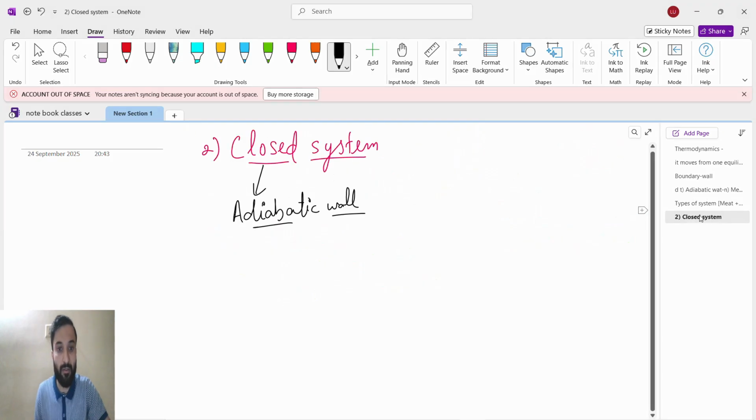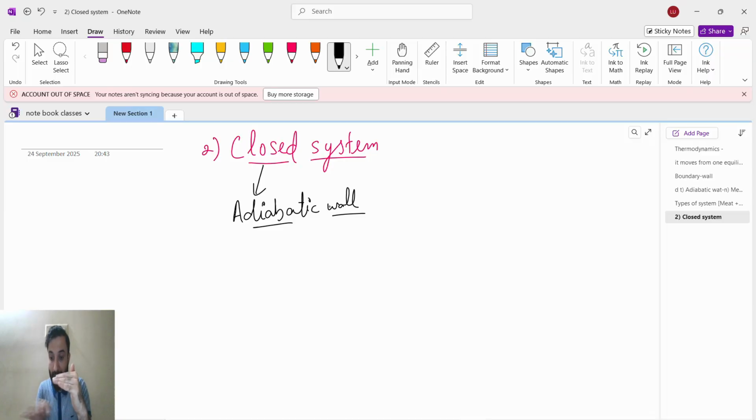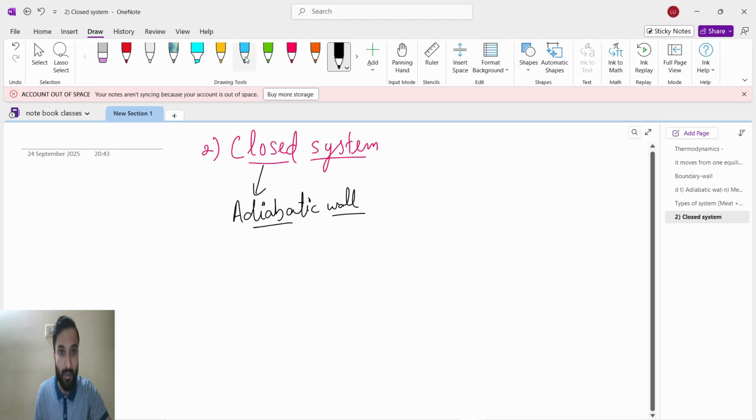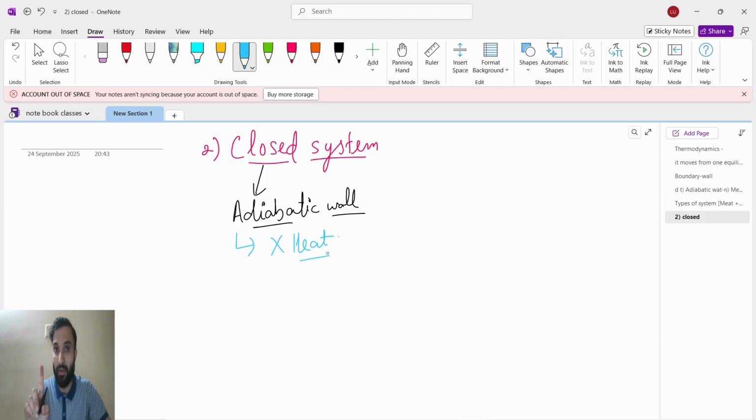Now next is closed system with adiabatic wall. If the system is closed and the wall is adiabatic, what will happen? With an adiabatic wall, there is no heat transfer, and the system is already closed, so no matter exchange also.